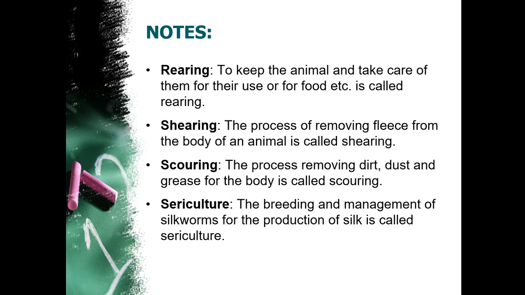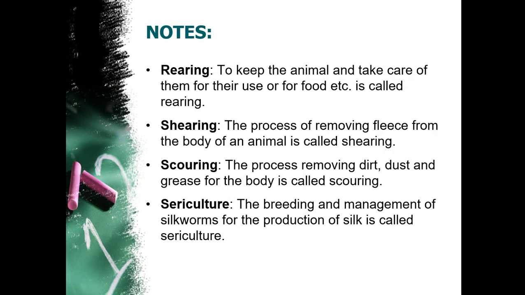Okay, next one is scouring. Scouring means the sheared wool we collect consists of lots of dirt, dust and grease. So we keep it inside a huge container, and with the help of hot water we remove the dirt, dust and grease from this fleece. This process is known as the scouring process.